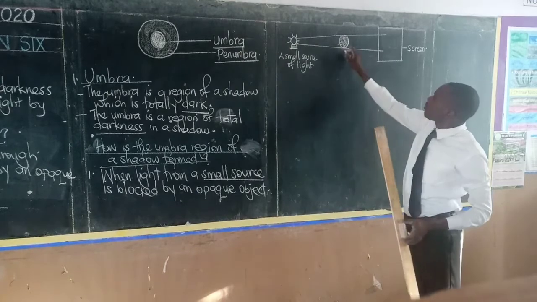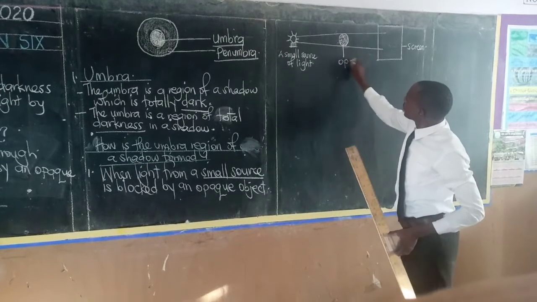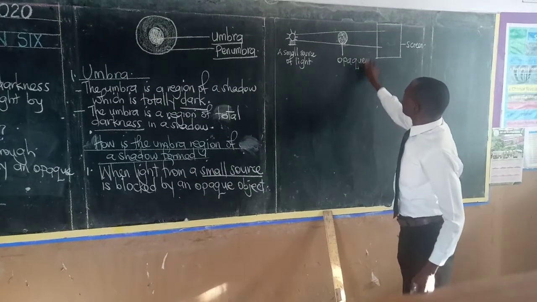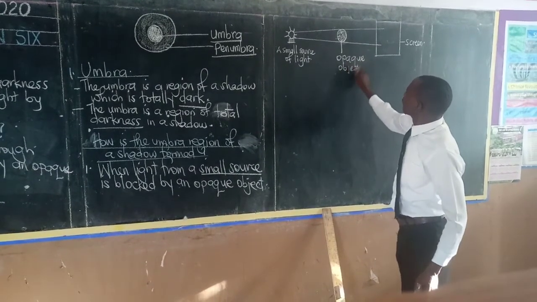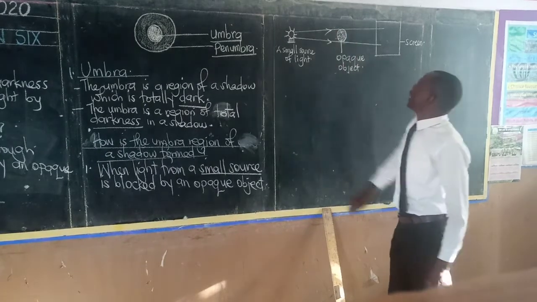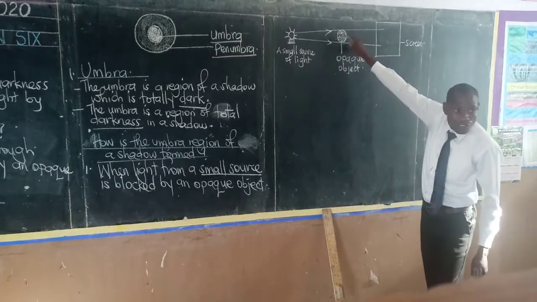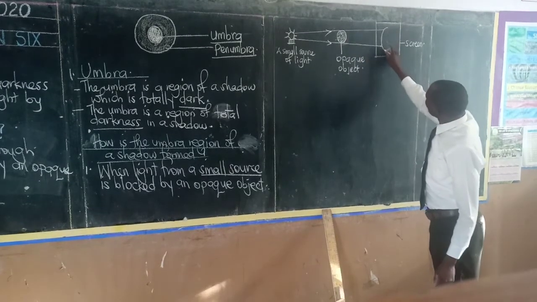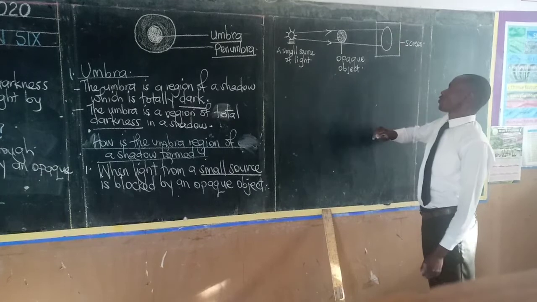And when that light is blocked by this opaque object, the shadow of this opaque object will be cast on the screen.